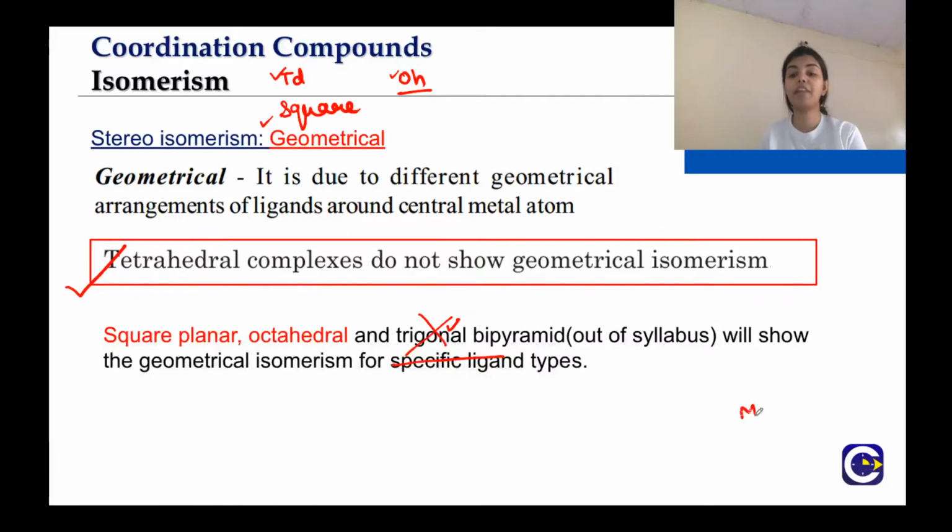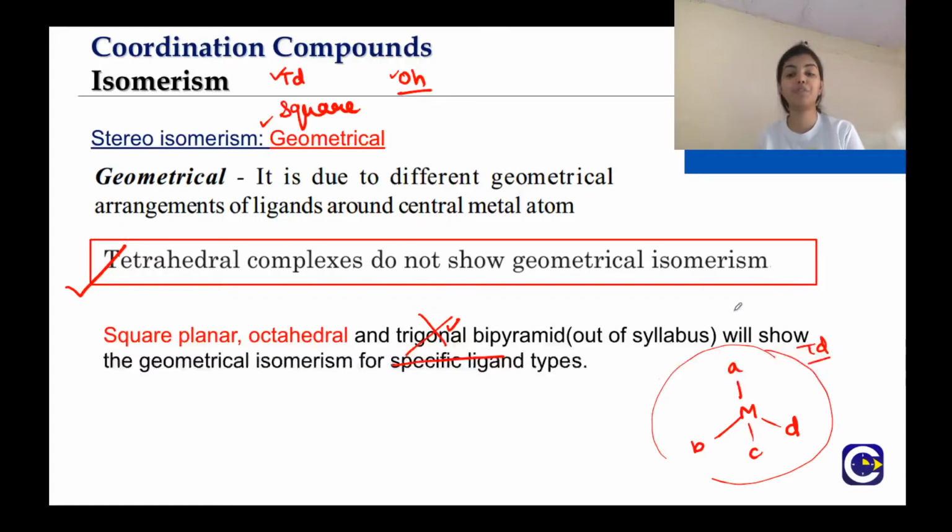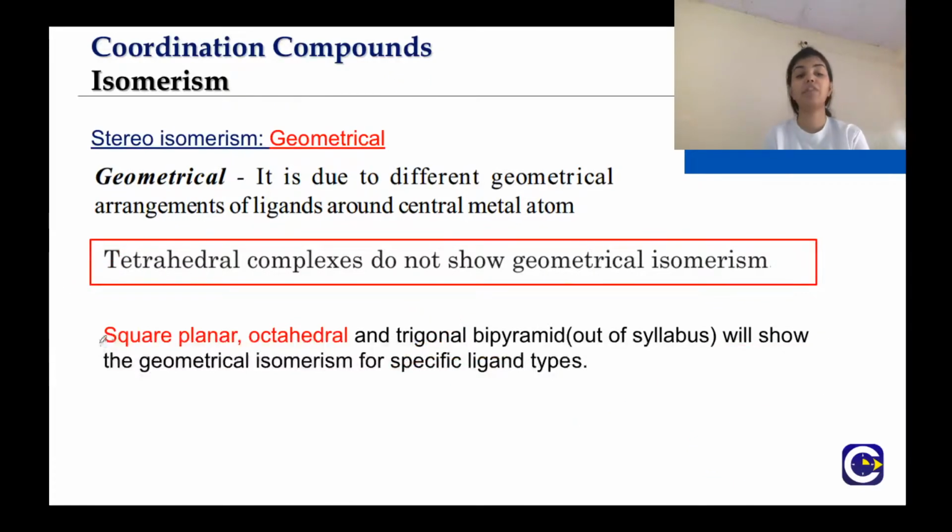For example, if we have a complex like M A B C D in tetrahedral geometry, and you are asked the number of geometrical isomers for it, you have to give the answer as 0, because tetrahedral complexes do not show any kind of geometrical isomerism. Now we are left with square planar and octahedral complexes.